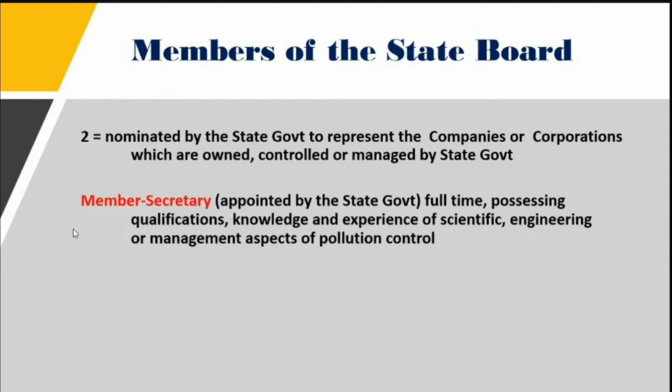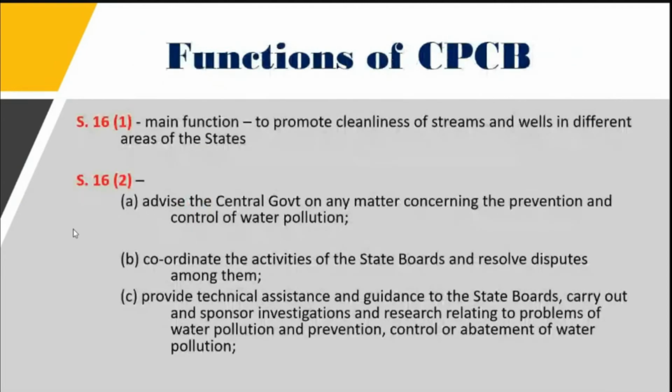So we have discussed the members of the Central Pollution Control Board. Now, the functioning of the Central Pollution Control Board under Section 16: the main function is to promote cleanliness of streams and wells in different areas of the states. So it is basically a coordinating agency that coordinates the activities between various state pollution control boards.